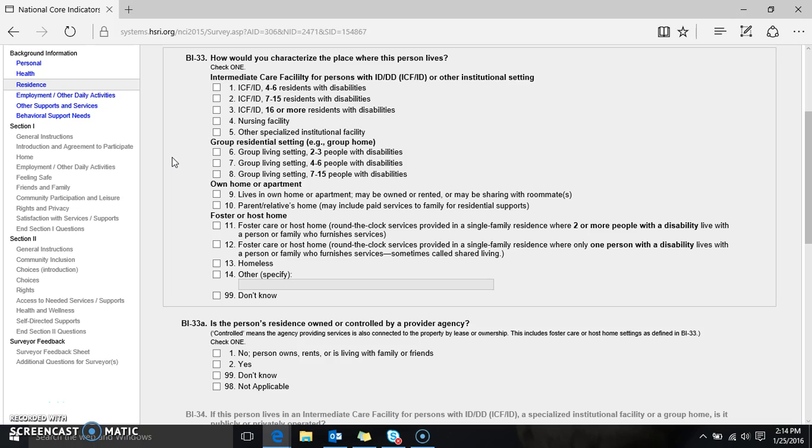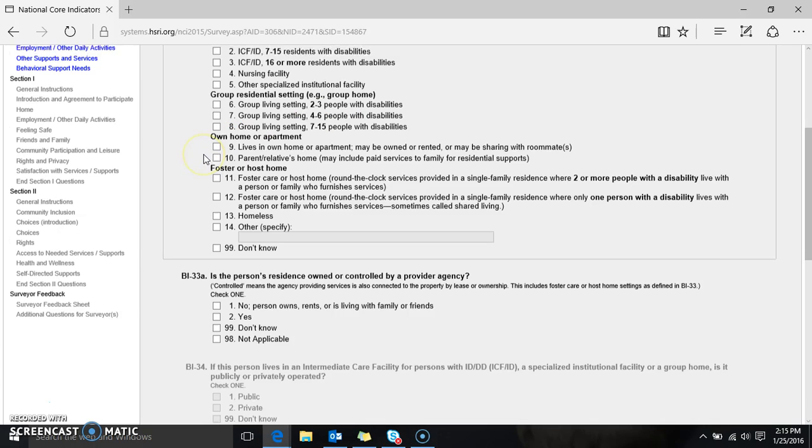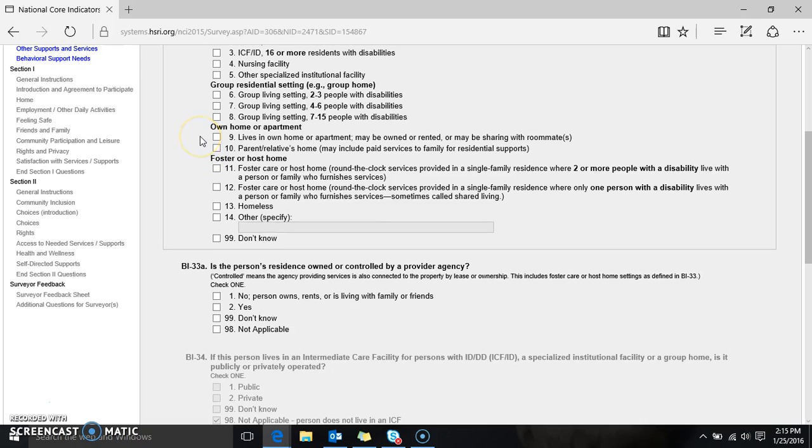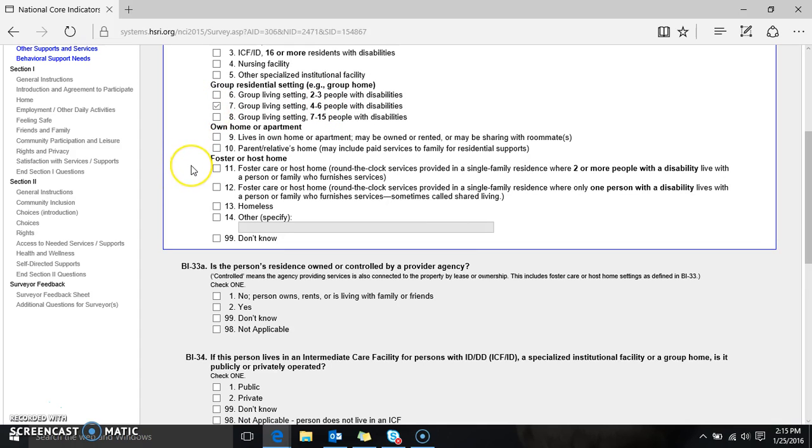ICFs or other institutional settings, including nursing homes. We're asking if a person lives in an ICF, and if so, you want to just try and get the most appropriate bucket: 4 to 6 people, 7 to 15 residents with disabilities, or 16 or more. Or group residential settings, most often a group home, and again we have residence buckets: 2 to 3, 4 to 6, or 7 to 15.